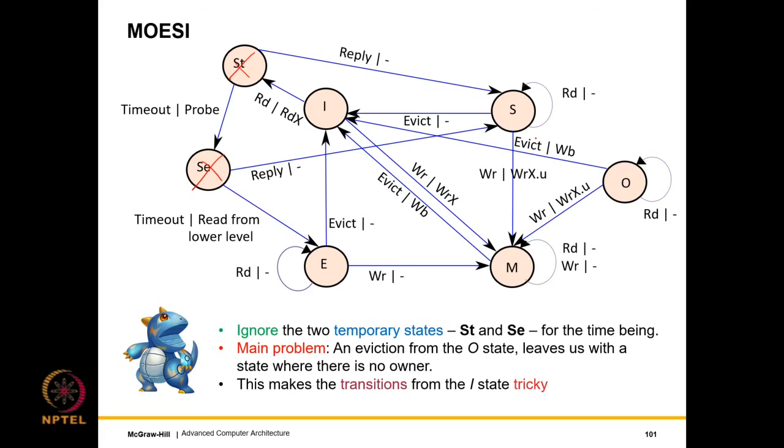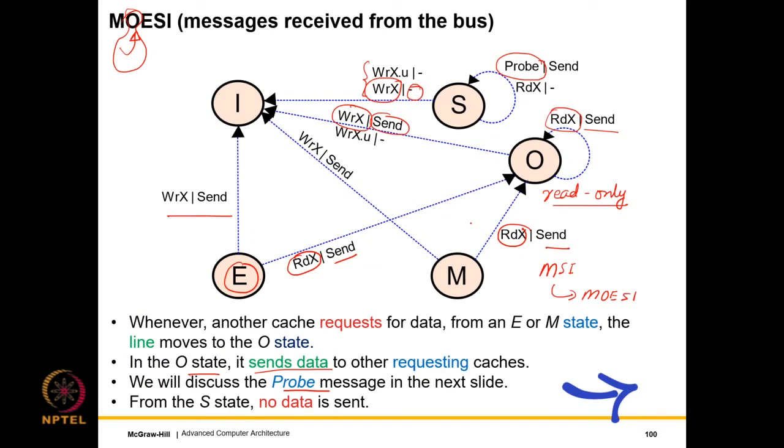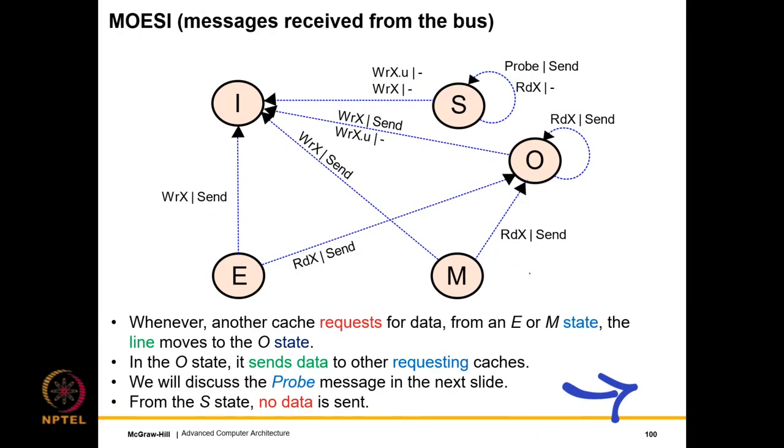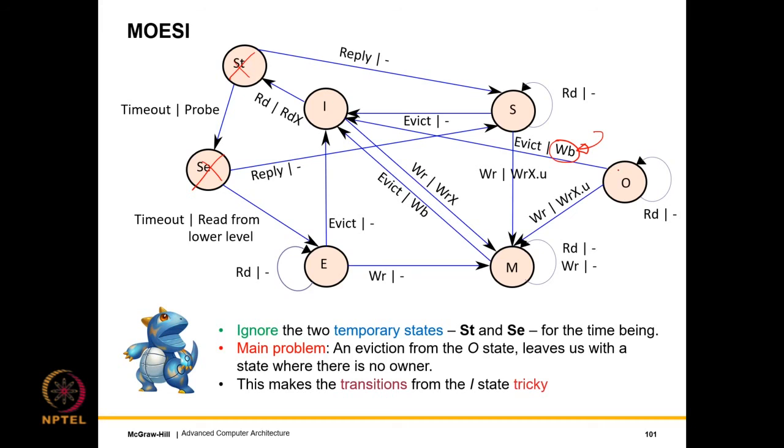From the O state, when there is an eviction, what we actually do is a write back. This write back is actually required. The reason it is required is basically because we transition to the O state from an M state, as you can see in the previous slide, and here no write back is being done. So in this case, no write backs are being done. The O state possibly contains a modified copy, and since it contains a modified copy which is not reflecting in the lower level, whenever there is an eviction from the O state, there is a need to actually write back.